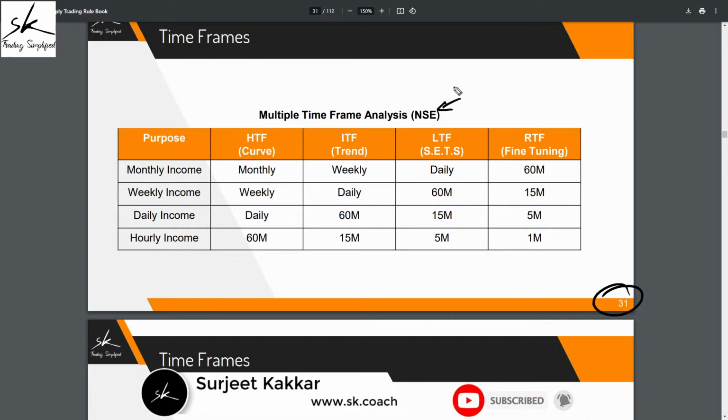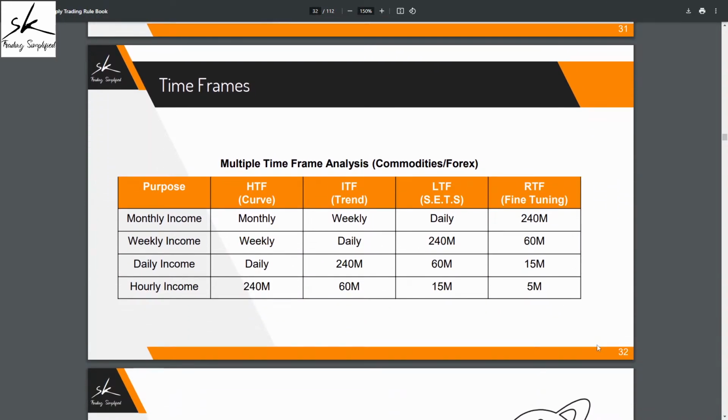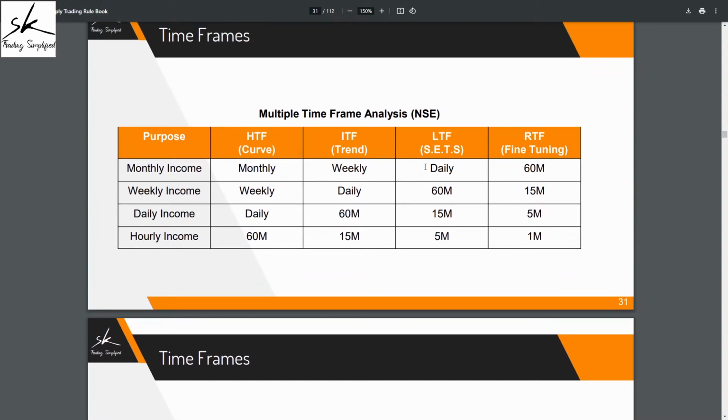market is open for a very short duration, which is like 6 hours and 15 minutes. But if you're trading markets which are open for longer durations, then you can refer to the table which is on page number 32. But here we will be taking examples from NSE. Therefore, I'll be referring to this particular table.